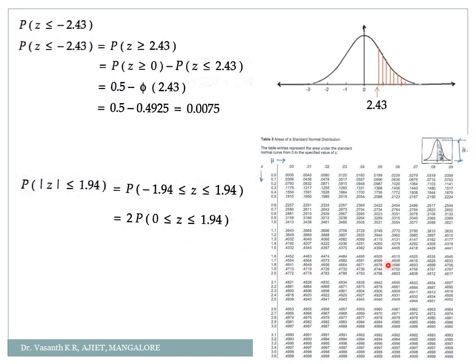So check 1.94 over here, we'll get it as 0.4738. So 2 times 0.4738 is equal to 0.9476. So the value of the graph between minus 1.94 and plus 1.94 is simply 2 times the probability of 1.94, that is simply 2 times phi of 1.94. Directly you calculate it. Okay, hope you are clear with this one, my dear students.